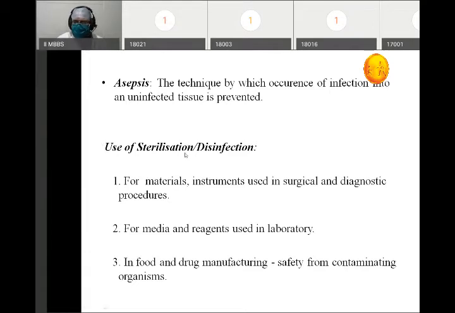So what is the use of sterilization and disinfection? Throughout your chapters and books, you might see that sterilization and disinfection have been used interchangeably. Basically they are two different things, but usually in the books they are used interchangeably. So what is the use? First, for materials and instruments used in surgical and diagnostic procedures, to sterilize and disinfect those materials. Second, for media and reagents used in the laboratory. Third, in food and drug manufacturing, for safety from contaminating microorganisms.